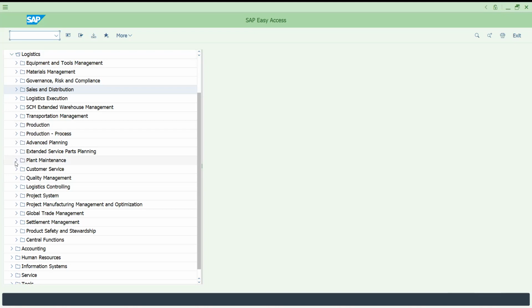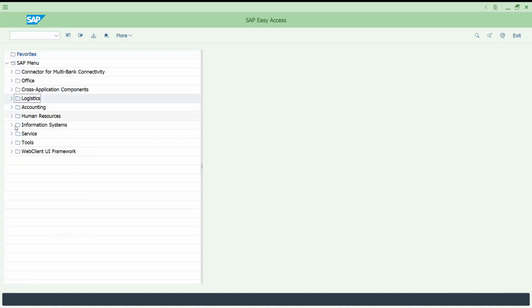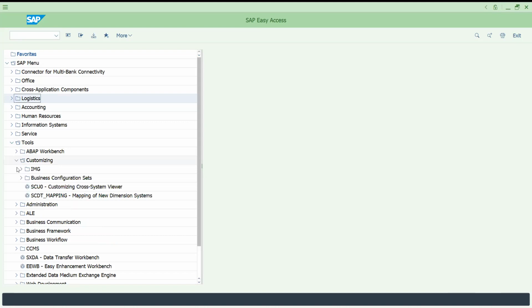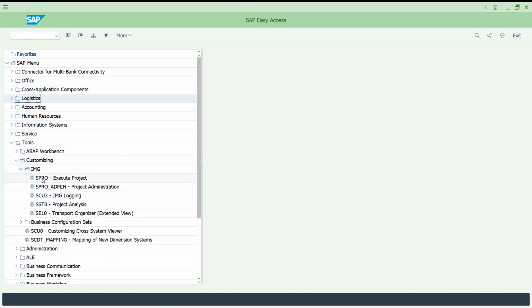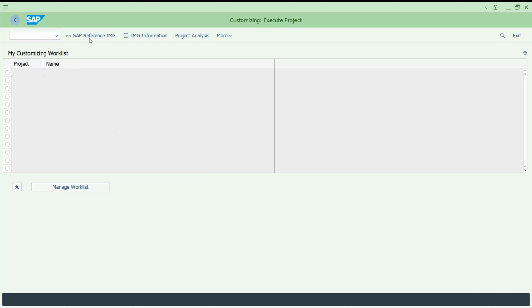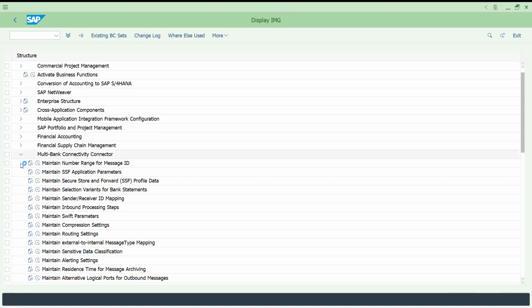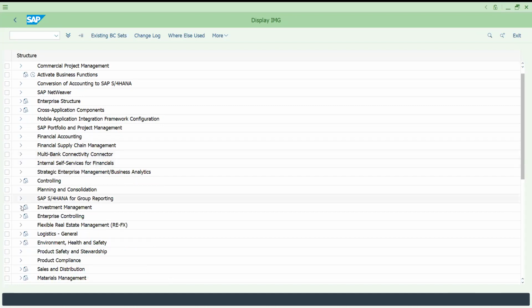So either you can go by SAP menu or else transaction code. Let me show you another example. For example, if you go to Tools, go to Customizing, go to the IMG, this is the transaction SPRO. If I click this, it is opening the reference IMG. If I click this, you can do all your configuration with respect to modules.